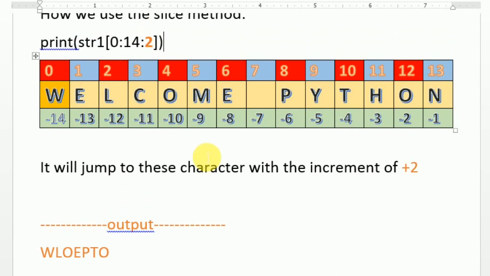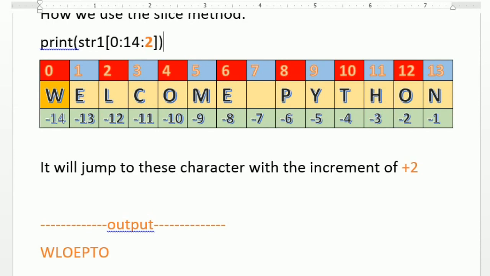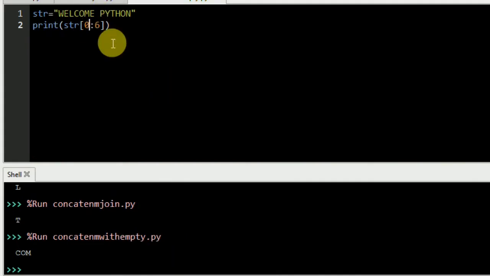That means W, then L, then O, then E, then P, then T, then O. This is the way it works. Practically, in the same way I put 0, then the next value 14, then a colon and 2.